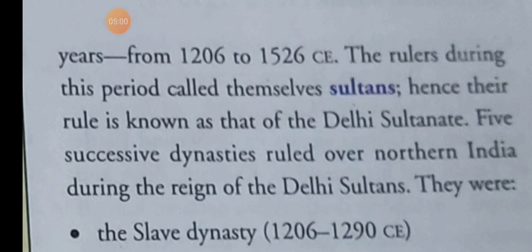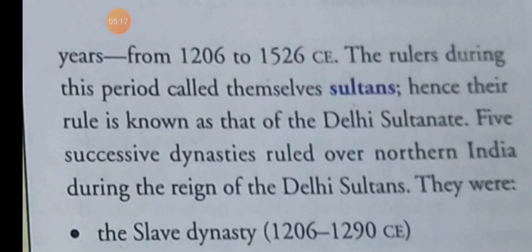More than 300 years the Muslims ruled in India, from 1206 to 1526 CE, and the rulers during this period called themselves sultans.